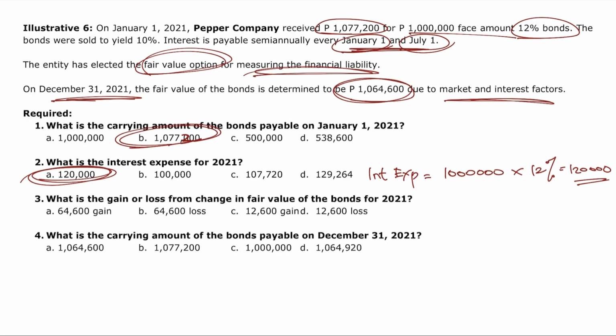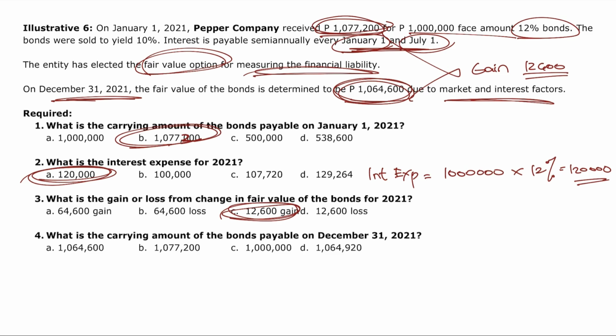Okay? Requirement number 3, what is the gain or loss from change in fair value of the bonds for 2021? Once again, kapag lumaki yung utang, loss yun. Kapag lumiit yung utang, gain yun. So, dito from 1,077,200, naging 1,064,600. So, lumiit ang utang. This is a gain. At magkano yung gain natin, guys? 1,077,200 minus 1,064,600, or this is equal to a gain of 12,600. That is why requirement number 3, 12,600 gain or Charlie will be our final answer.